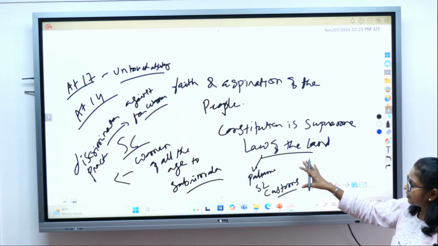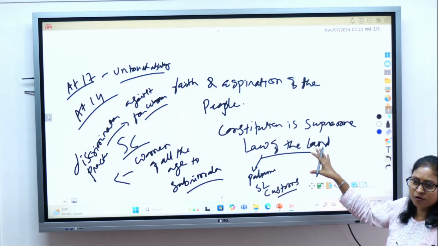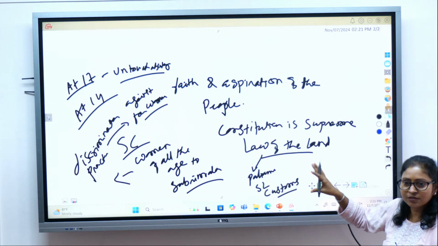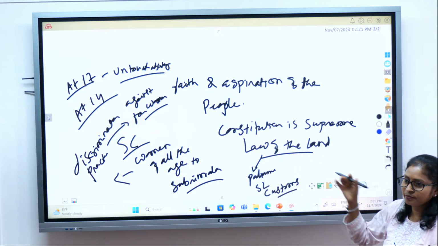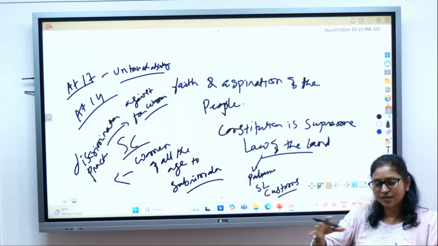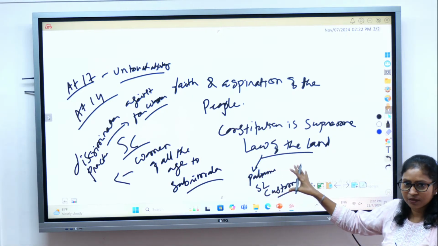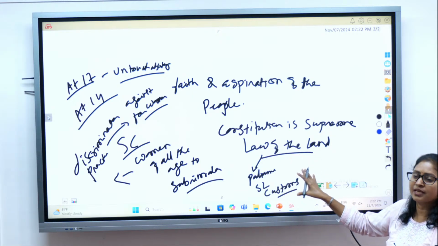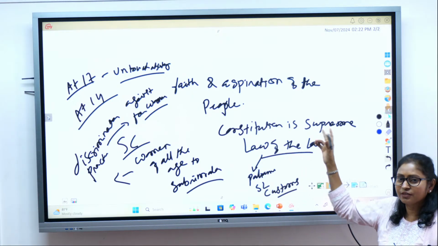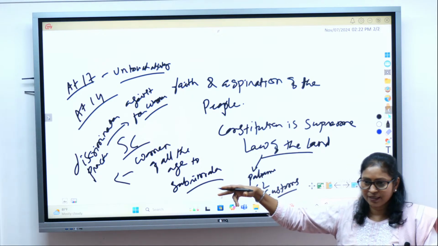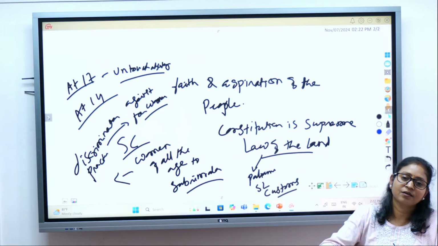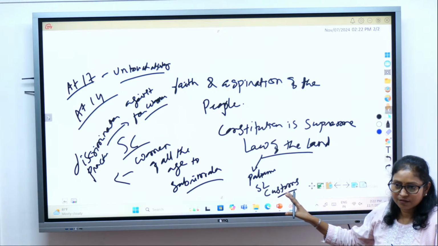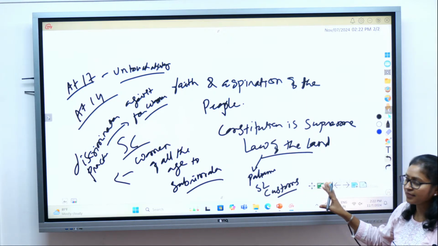And we have already spoken that it is the supreme law of the land. All the laws, all the customs, traditions, to be legally valid, must conform to the Constitution. It must align to the Constitution. It cannot go against the Constitution. If it goes, then it will be declared null and void. I hope till here you got the clarity on what is Constitution.